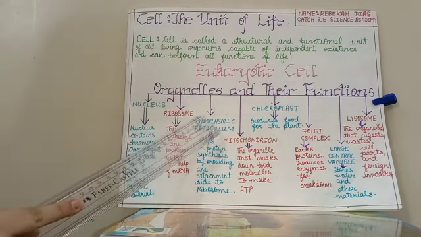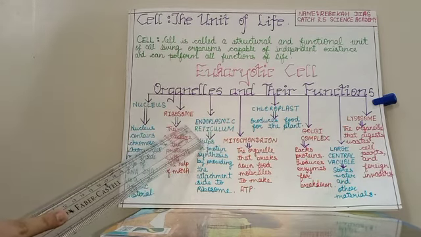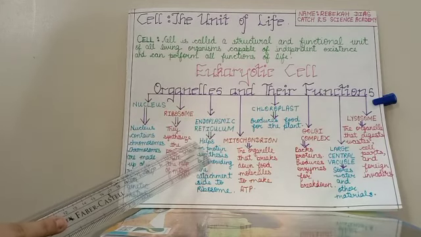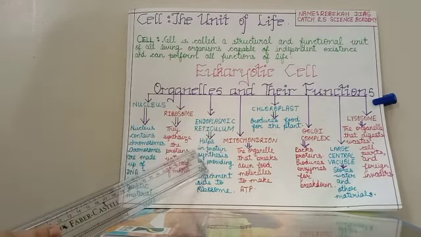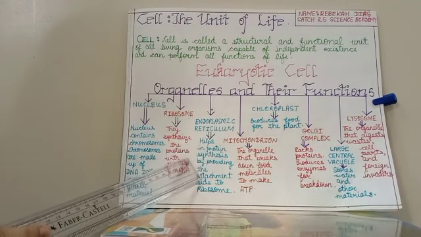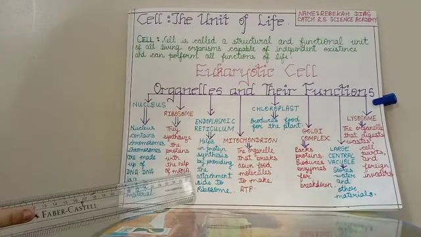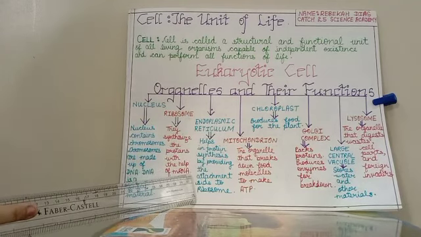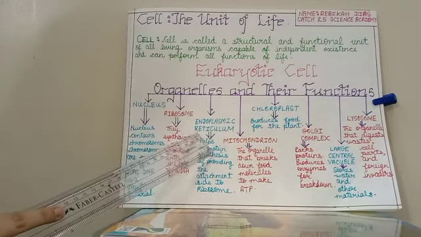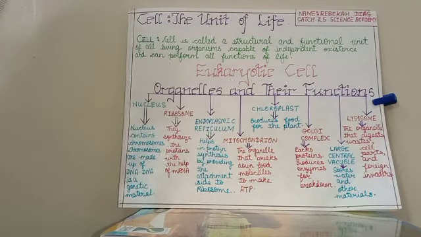Then we have endoplasmic reticulum. This organelle helps in protein synthesis by providing the attachment site to ribosomes. We have two types of endoplasmic reticulum, which are known as rough endoplasmic reticulum and smooth endoplasmic reticulum.